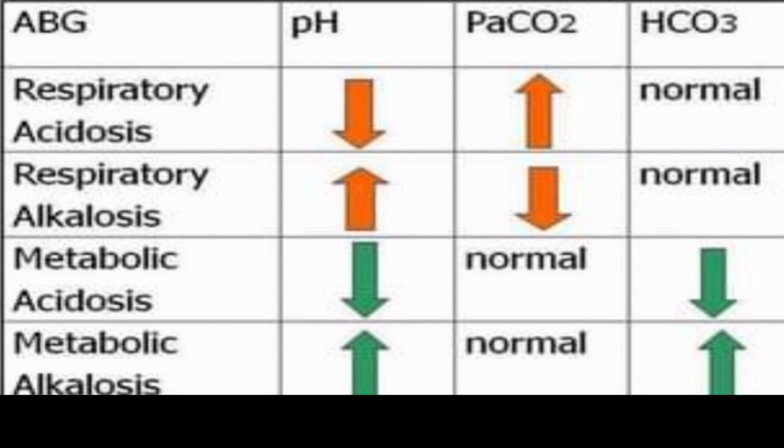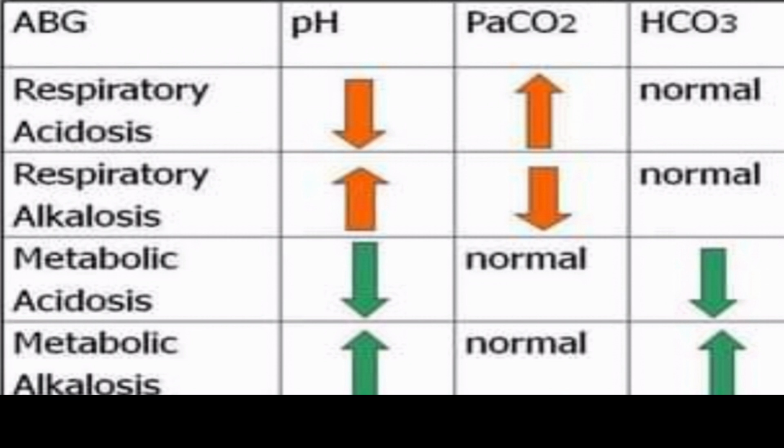In metabolic acidosis, pH is decreased, PCO2 is normal, HCO3 is decreased, and in metabolic alkalosis, pH is increased, PCO2 is normal, HCO3 is increased. So in respiratory, you will look at PCO2, and in metabolic, you will look at HCO3.